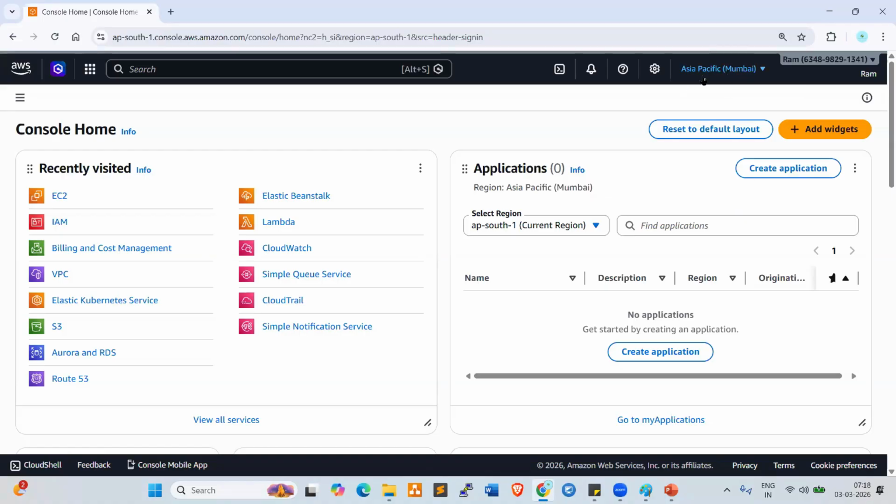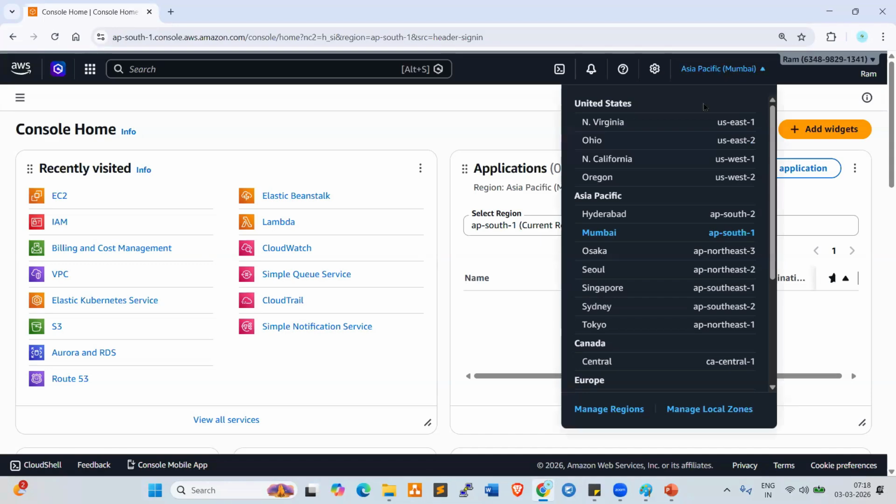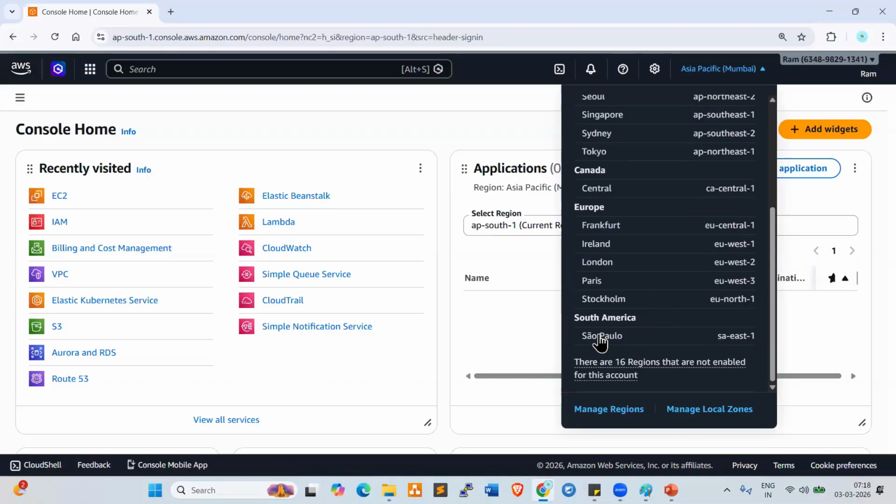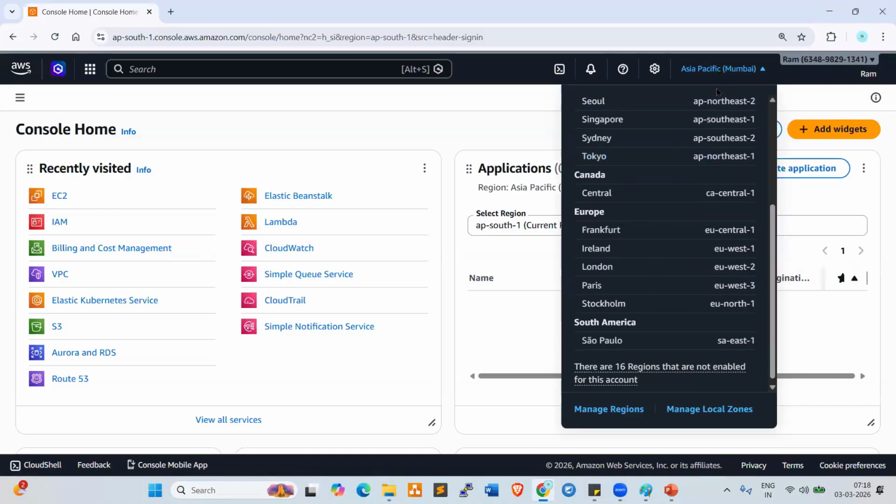Region, look at here everyone. This is the Mumbai region. These are all different regions: America regions, Asia Pacific regions, Canada, Europe regions, South America. Other different regions are available, 16 regions that are not enabled here. As per the project team requirement, first of all, we need to choose the region. Region is a data center, right?